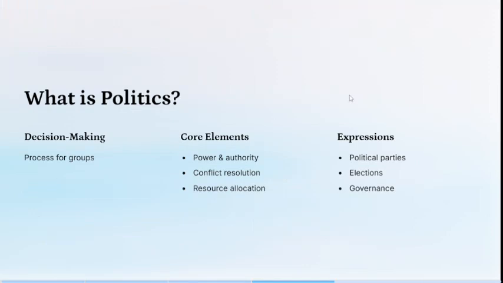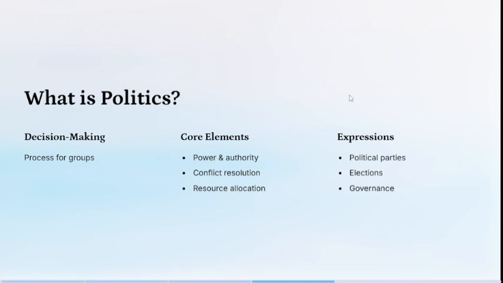Now let's go to the topic, what is politics? Now we've understood what government is. Now moving on to politics. You can say politics is the process of making decisions about how power is distributed and exercised within a society. Now it involves the activities, practices, and policies of governments, as well as the interaction between different groups and individuals.